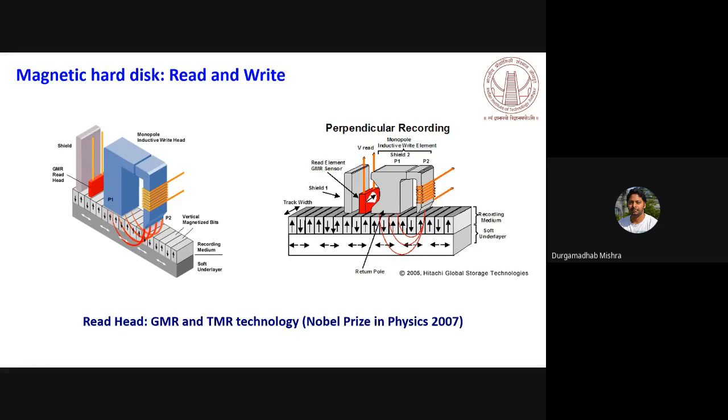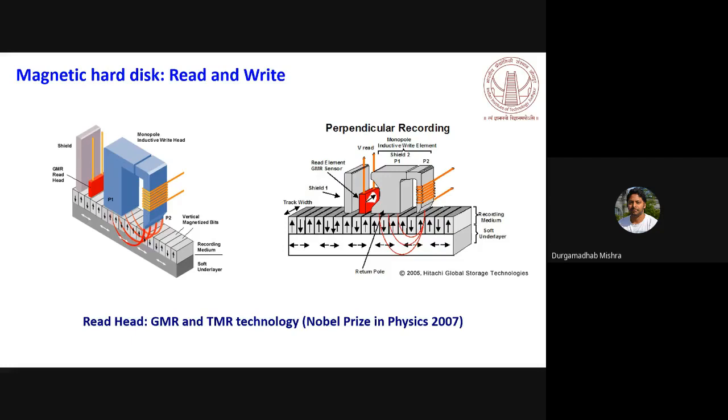And on the top, what you see here is basically your recording read and write head. If you look carefully, the bulk, the big one, is here, the write head. It is based on the same principle of a small electromagnet, but the special design is meant for creating a very concentrated, high magnetic field in a very small region.